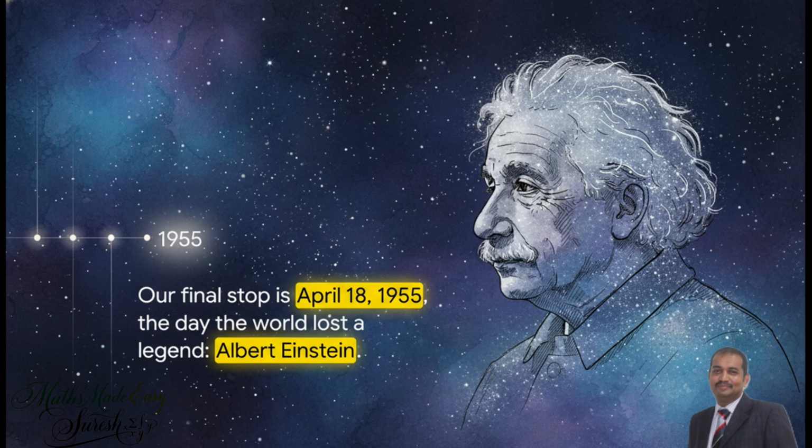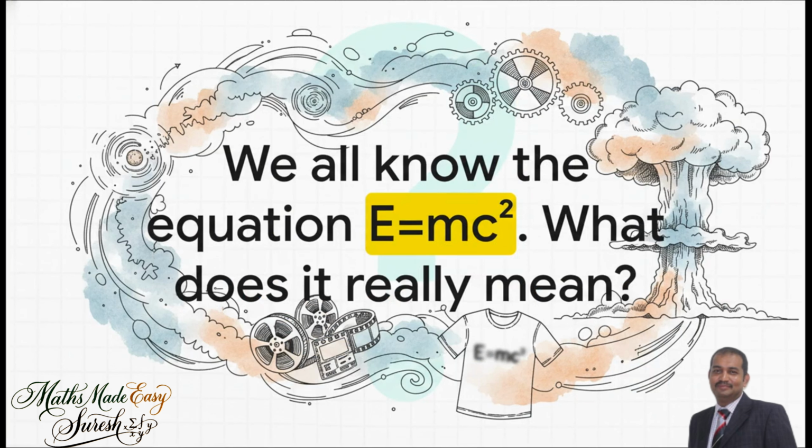And now we've reached our final stop. The date is still April 18th, but the year is 1955. And on this day, our theme isn't about a new beginning, but an end. It's the day the world had to say goodbye to a legend, Albert Einstein. It's probably the most famous equation in all of history. We see it on t-shirts, we hear it in movies, but what does it actually represent? What did it really do?